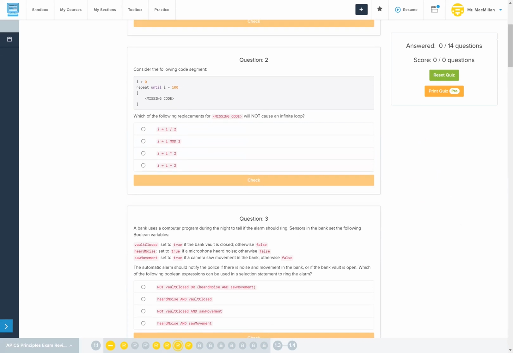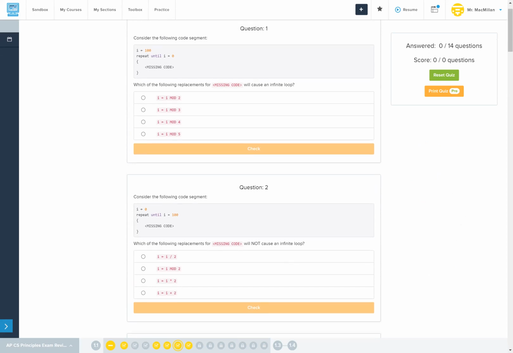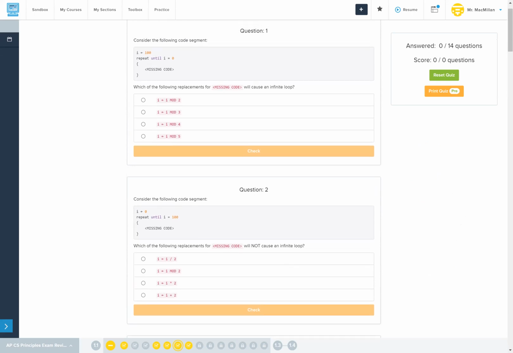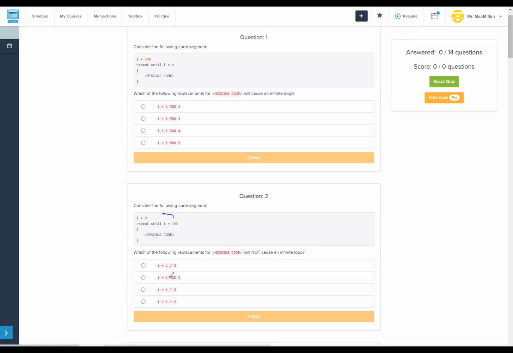Which of the following replacements will not cause an infinite loop? I equals 0, repeat until I equals 100. So we've kind of flipped those. I equals I over 2. Is that going to get I any bigger? No, I is going to stay 0. When we divide by 2, it's going to keep on equaling 0. Same is true for I mod 2. 0 mod 2 equals 0. It's never going to hit 100.